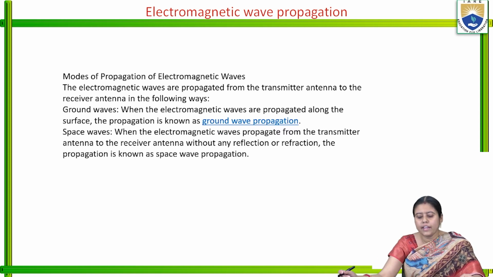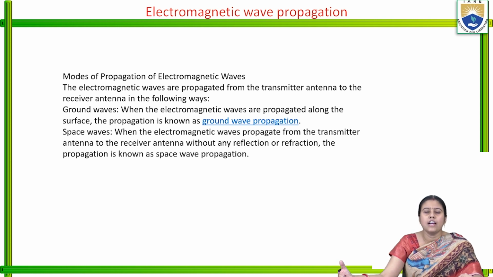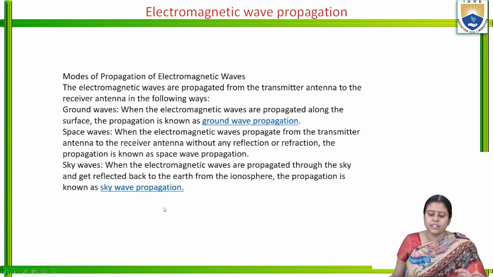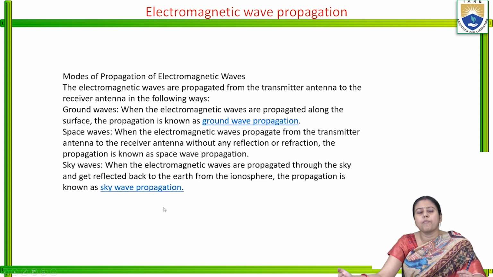Surface wave. When the electromagnetic wave propagates from transmitter to the receiver antenna without any reflection or refraction, then it is known as the space wave propagation. Generally, for our normal day-to-day life, we use the space wave propagation. Similarly, what is the sky wave propagation? The electromagnetic waves are propagated through the sky and come up to the ionosphere of the earth, and after that they get reflected and come back. That is the sky wave propagation.